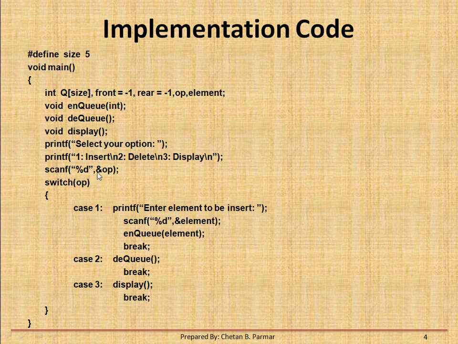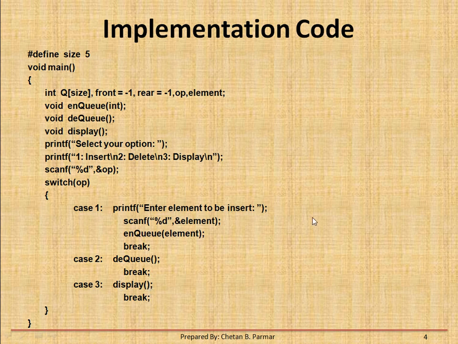I take the input from the user, store it in op, and use a switch case based on the op value. If the first case, insert, I take the input for the element again, pass it into the enqueue function and break the switch. If you want to delete, you just call the delete function, and display calls the display function, and then the main method terminates.